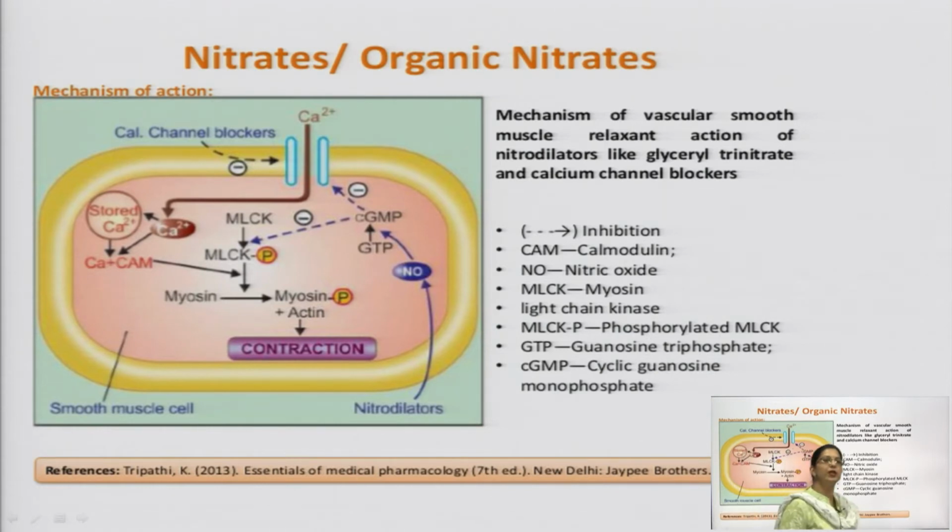So, how is this vasodilation reaction occurring? These drugs, our nitrodilators, will get denitrated in the smooth vessel, and nitric oxide will form.